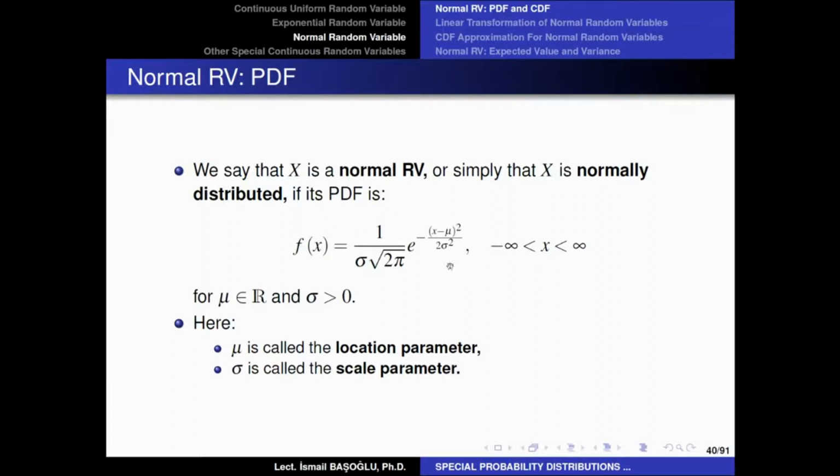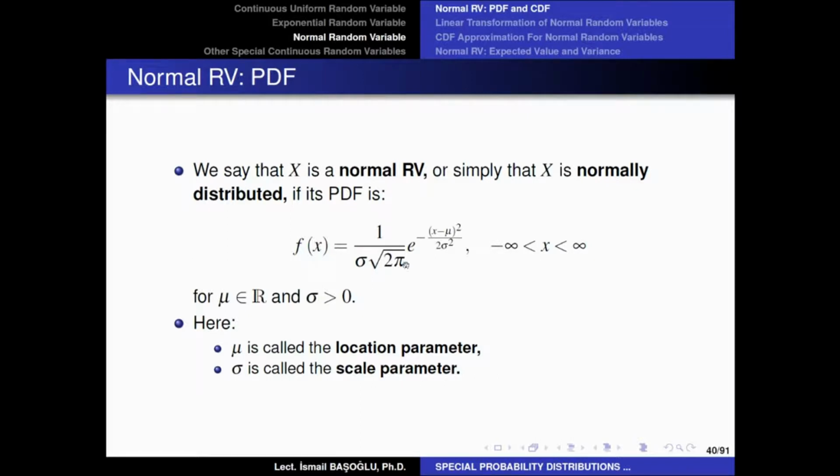Now, one thing that you need to notice at this point, this probability density function is defined for all real values. Now, you see, a continuous uniform random variable can only take real values between the boundaries. We determine the lower bound and the upper bound parameter for the continuous uniform random variable, and the random variable can only take values between these two values. Or an exponential random variable can only take non-negative values, if you remember. But a normal random variable theoretically can take any real value from minus infinity to plus infinity. Therefore, it has no boundaries.